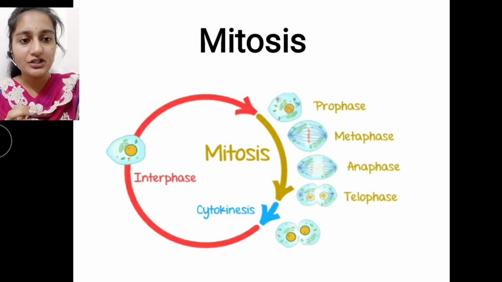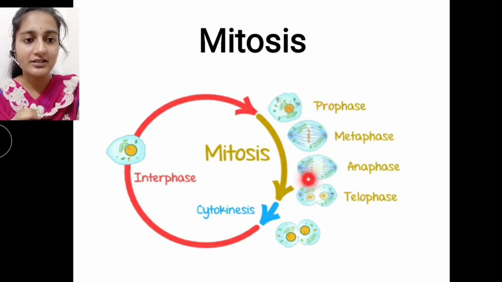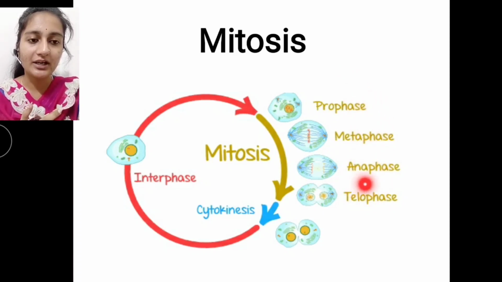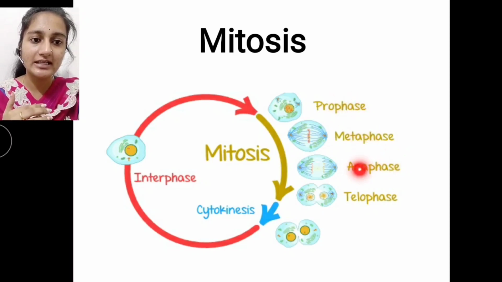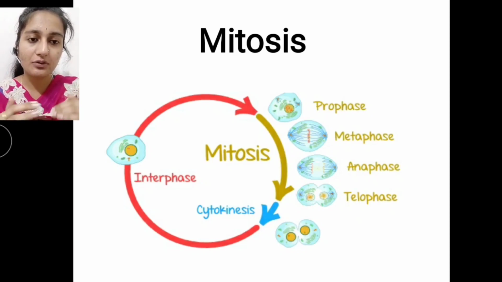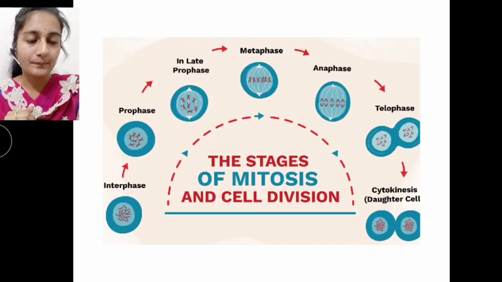The nuclear changes, or karyokinesis, are divided into four phases. Those are prophase, metaphase, anaphase and telophase. At the end of telophase, the karyokinesis is completed. Then the cell undergoes cytokinesis, where we get two cells. About each and every phase we are going to discuss in this video session very clearly.